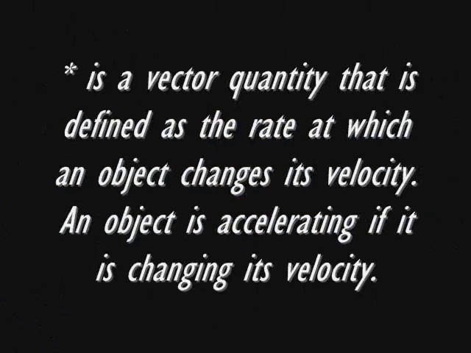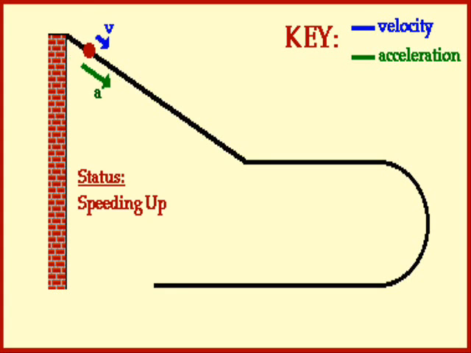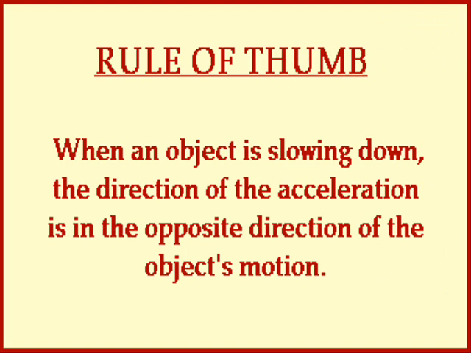Acceleration is a vector quantity that is defined as the rate at which an object changes its velocity. For example, the car gains speed while moving down the incline. That is acceleration. Along the straight sections of track, the car slows down slightly due to air resistance forces.